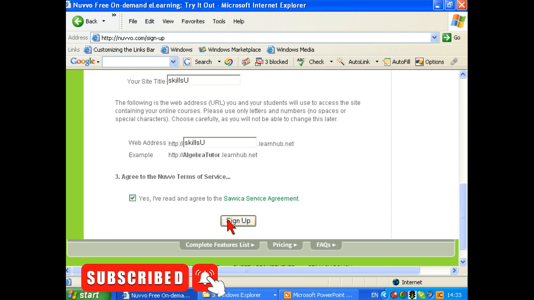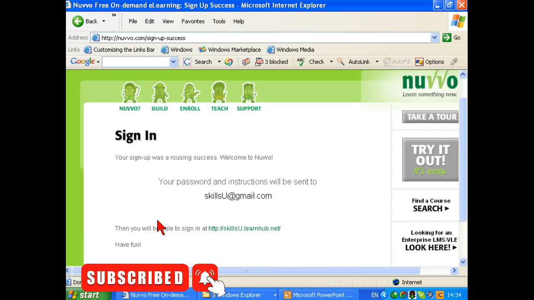Let's just wait for that to do its job. And it says that my sign up was a rousing success. There you go. And my password and instructions have been sent to skillsu@gmail.com. And then I'm going to be able to sign on here at SkillsU Learn HubNet. Let's open up a new window and go and pick up my mail.